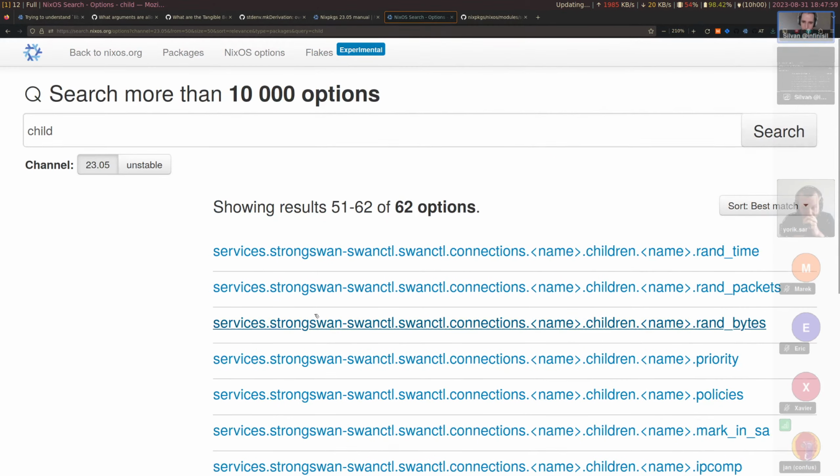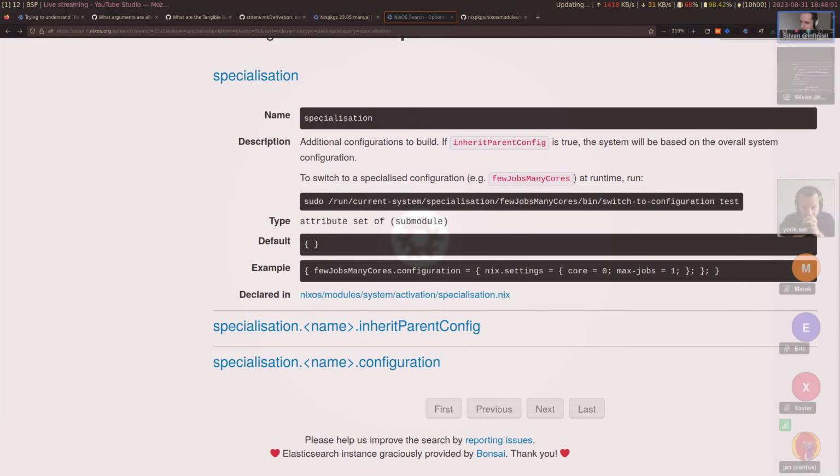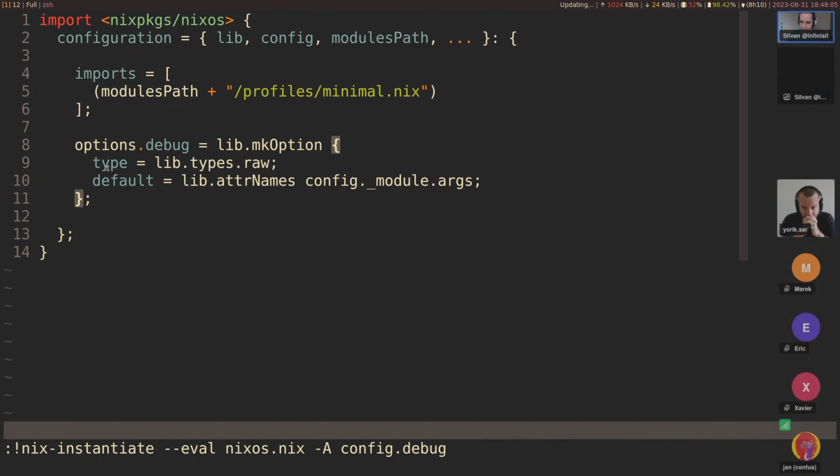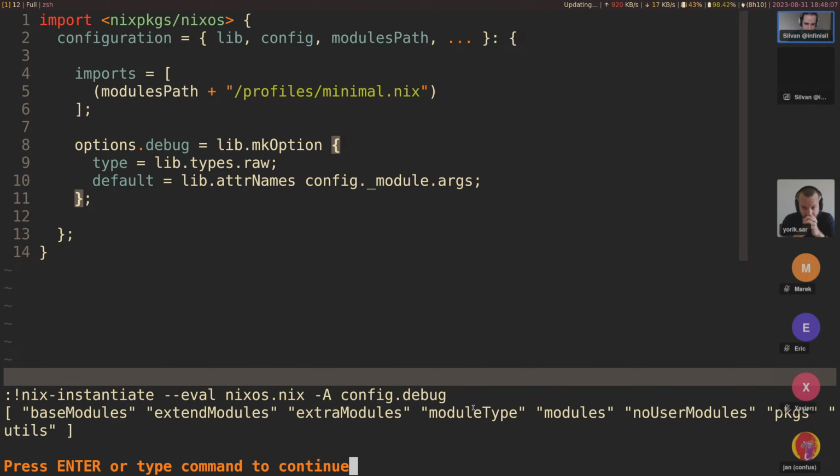Well, maybe not. But yeah, so that's that. Let's see, do we have any other interesting ones here? ModuleType. I'm not sure what that is. Those user modules. It also seems related to building. Oh, we have packages, of course.